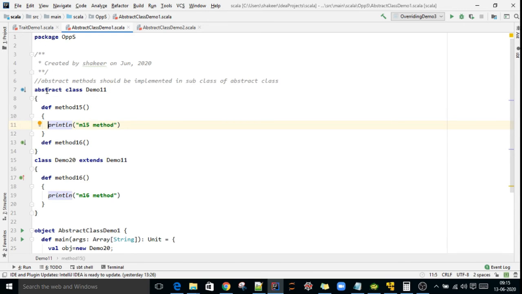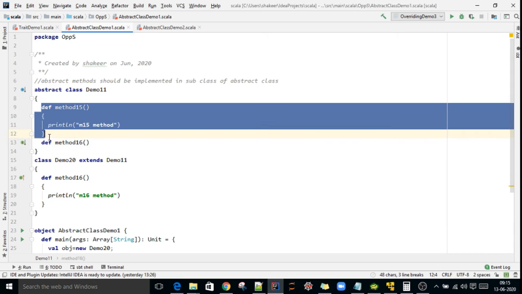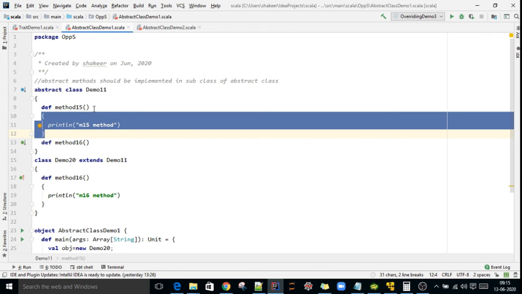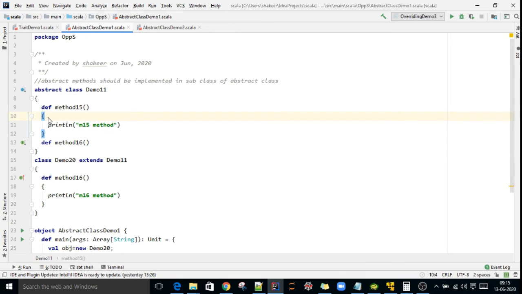So I am creating one class, AbstractDemo11. I am defining one method, which is a non-abstract method because it has implementation, it has a body. Wherever you don't have a body, that is called an abstract method.